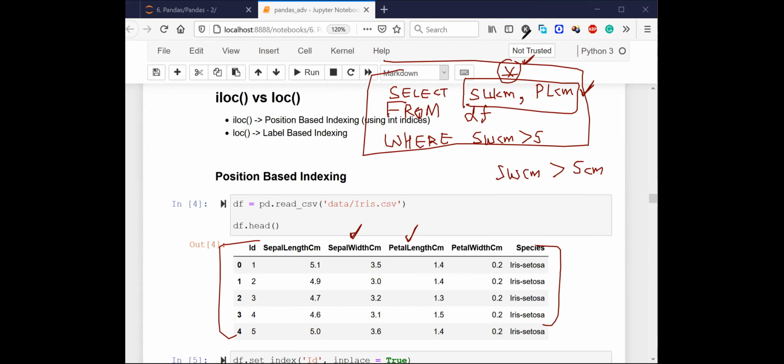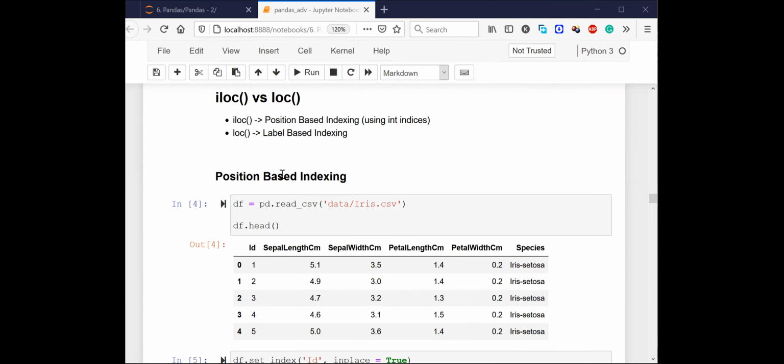Cool. Now we will try to see how to map these kinds of queries to pandas, in order to replicate the queries that we write in SQL. So we don't need SQL; we can directly do it in pandas. How do we do that? We'll learn that using the iloc and loc functions. You don't need anything else in pandas. You can simply use iloc and loc in order to write these queries.